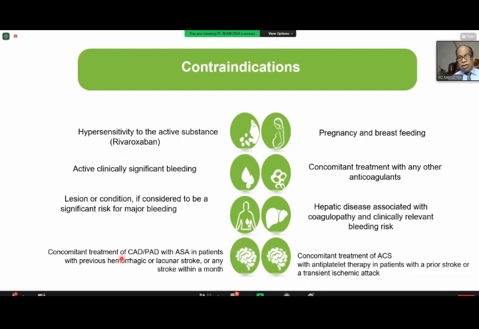Some of the contraindications we must be very familiar with. And the biggest contraindication is if the patient has a high bleeding risk. The other contraindication is if you are using a combination that makes it a triple therapy, then it is a problem. So bleeding; hypersensitivity is rare. Concomitant CAD, PAD, we've already discussed, but if the patient has a history of hemorrhagic stroke, you should not attempt DPI, because hemorrhagic stroke is a strong factor for bleeding, and ICH bleeding is very serious. Pregnancy is not recommended, and hepatic and other diseases we have already covered.